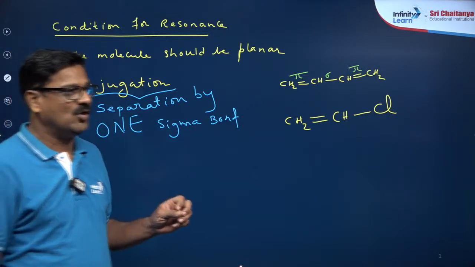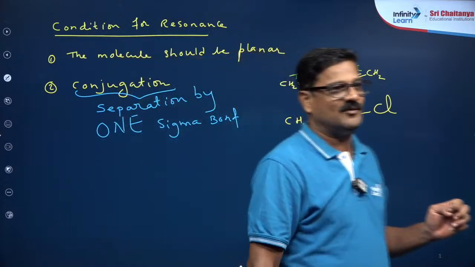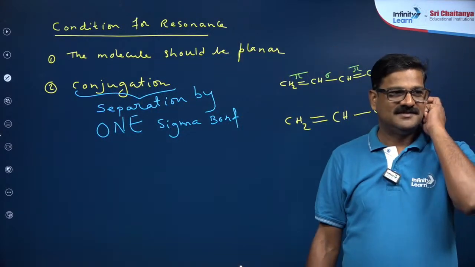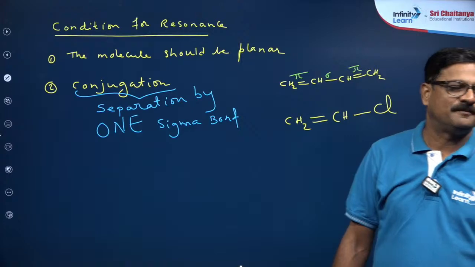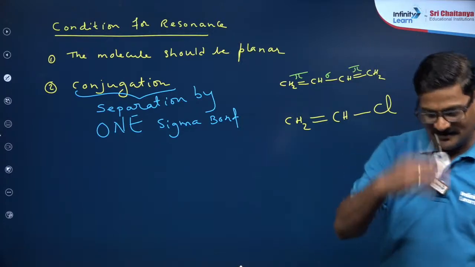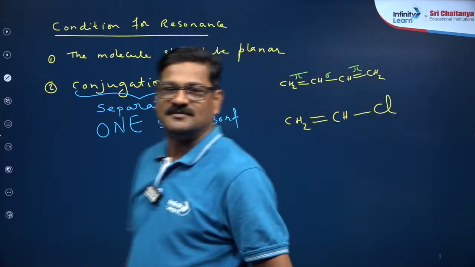Okay, Ishita, you said no. And what about Richa?